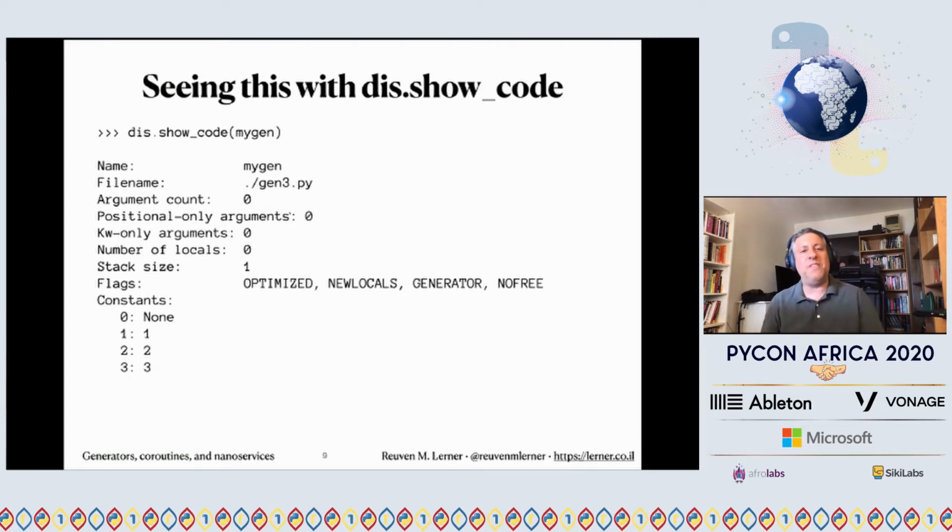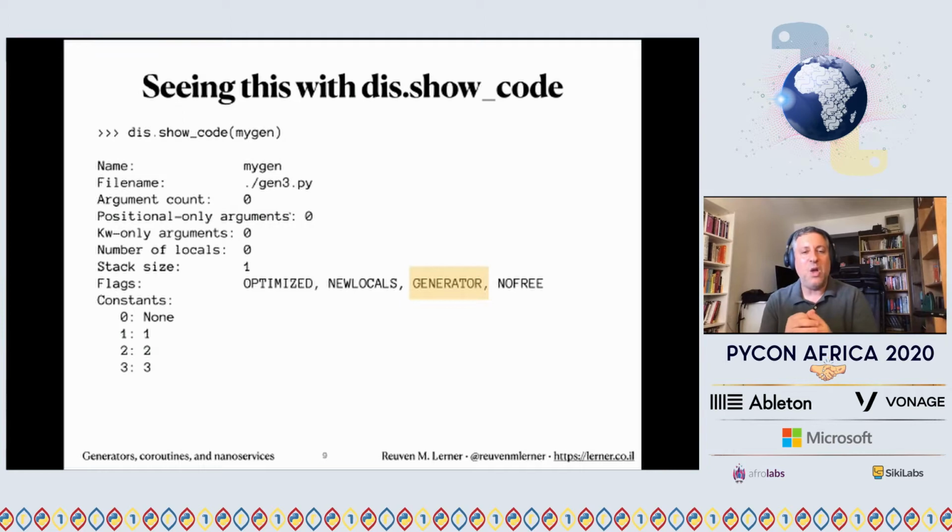But we can see this with dis.showCode. So this is also from the dis module, the disassembly module. But showCode is a really great function that summarizes all the hints that Python leaves for itself in the function object. So we get a function name, the file it's defined in, and all sorts of other things. And there are a whole bunch of flags. And those are actually binary flags that are set in co_flags. And you can see here that it's marked as generator.